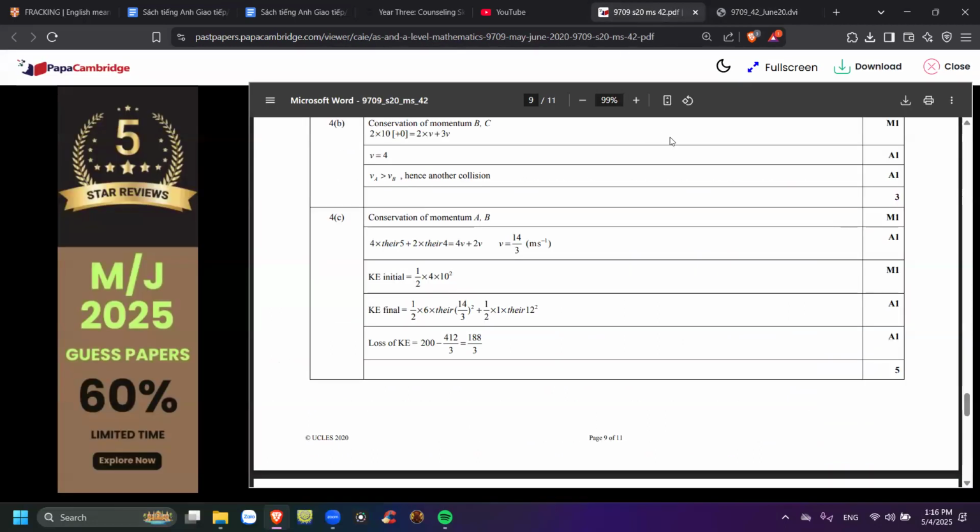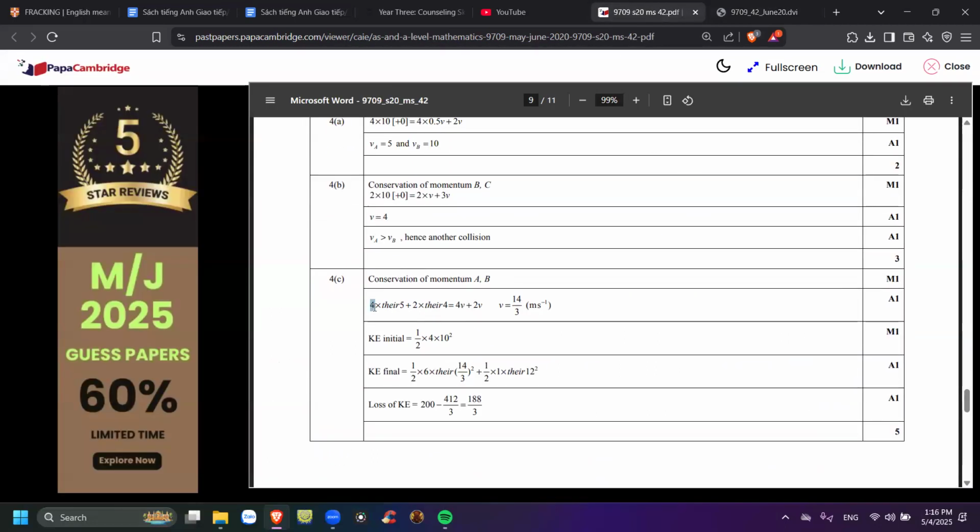Cái số 4 kg là cái A nè, nhân cho vận tốc của nó VA là 5. Rồi 2 kg của cái B nhân cho cái vận tốc sau của B là 4. Đâm vào nhau thì hai cái này nó sẽ cộng, đi cùng với nhau luôn. Là 6 kg, nhưng mà nó sẽ có một cái vận tốc mới, right? Nó chính là 6 nhân cho cái V mới, và mình sẽ tìm được V mới sau va chạm thứ ba này là 14/3, khoảng 4,666.